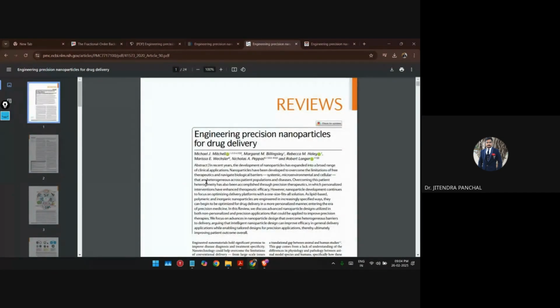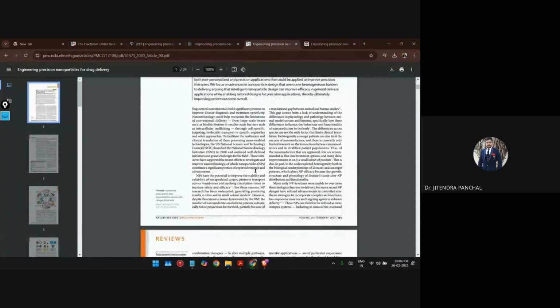But this paper is not openly available on the published journal, right? So you can understand how you need to go from one portal to the other portal and to the other portal to download that full document. Yes or no? I hope this is clear to everyone.